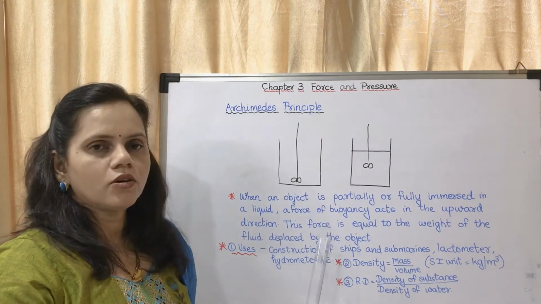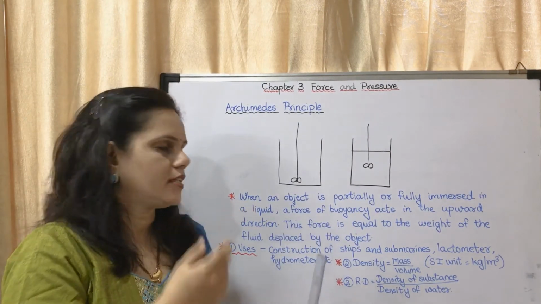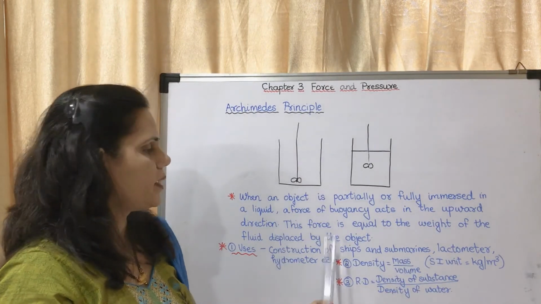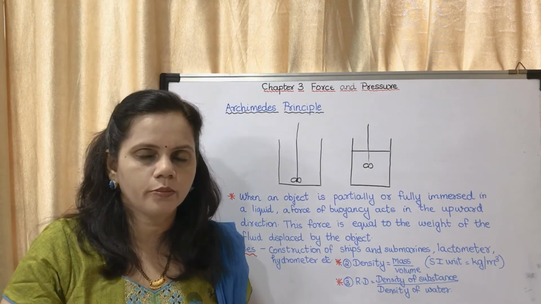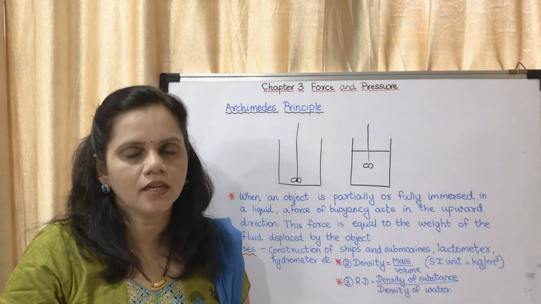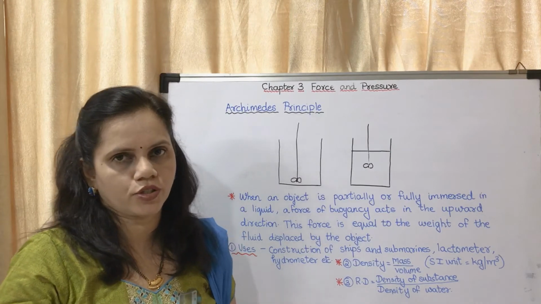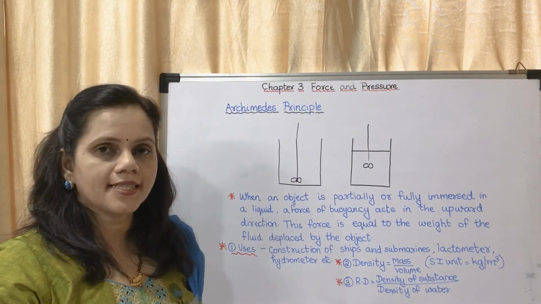This force, what is the buoyant force? The buoyant force is equal to the weight of the fluid displaced by the object. How much fluid is displaced by the object, that will be the buoyant force. Okay, so what is the statement?